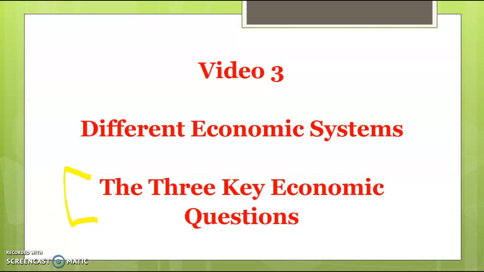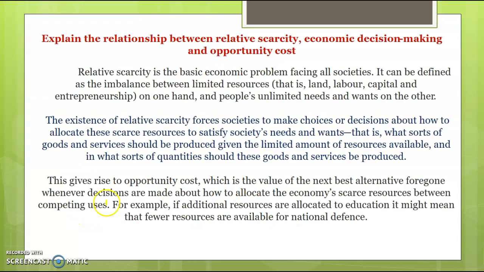So first things first, just from the first video, when you're talking about the relationship between relative scarcity, economic decision-making, and opportunity cost, so basically relative scarcity is the basic economic problem facing all societies. It's important to recognise that it's the balance between having limited resources, land, labour, and capital mainly, and unlimited wants and needs. So you need to define what relative scarcity is.